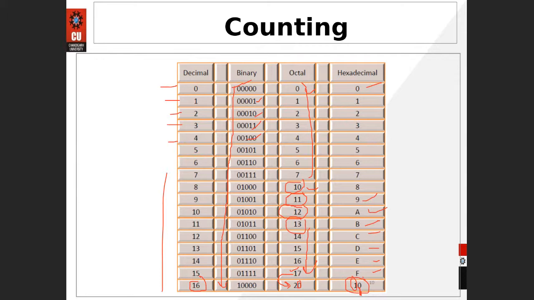That process could go up to FF. After FF you again have to start 100, 101. So that kind of methodology could be adopted for bigger numbers. Is it clear, students? That's fine. I hope you are getting my point, what I'm trying to say.